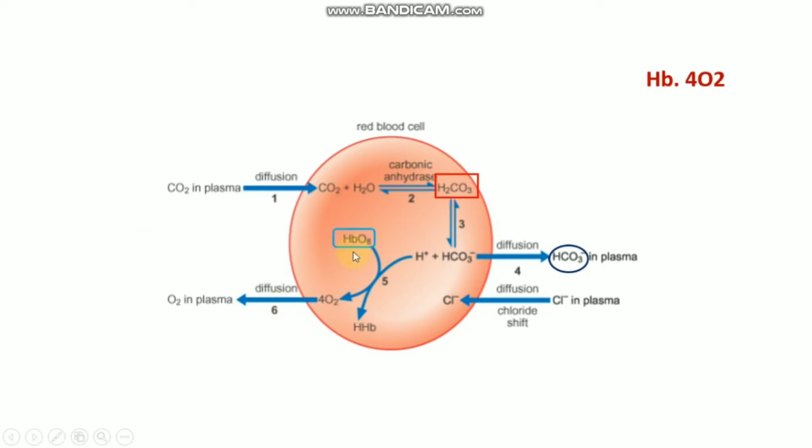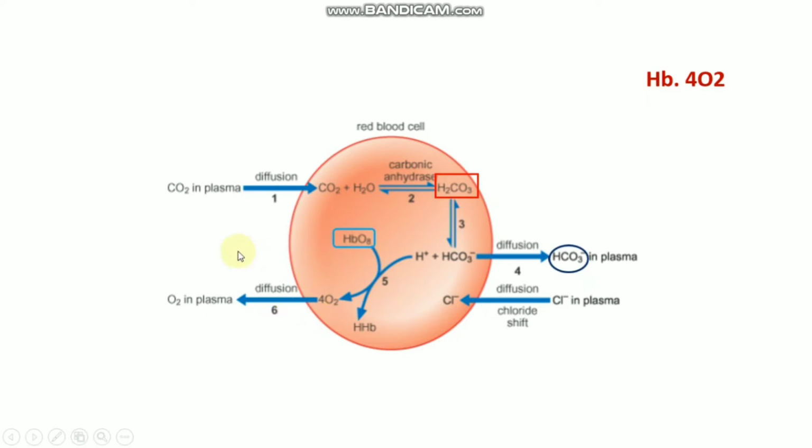So next is the hemoglobin, it forms oxyhemoglobin, that is HbO8, or it is also written Hb4O2. As I said before, one hemoglobin can bind with four oxygen molecules, this is why it is written Hb4O2 or HbO8.